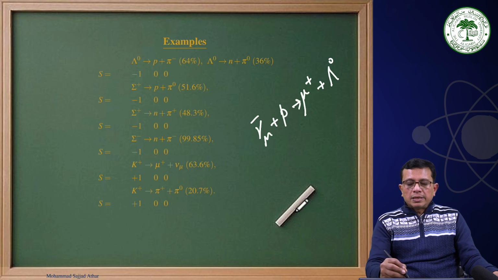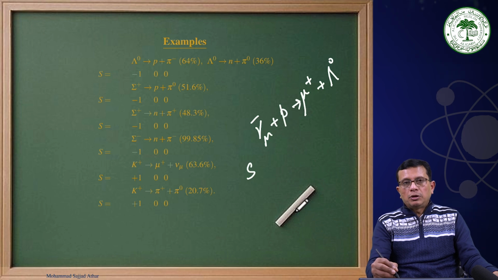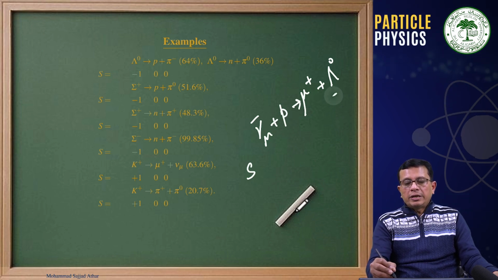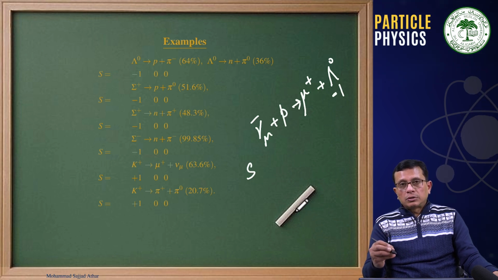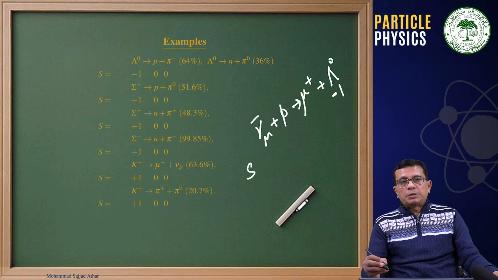Now, this is a lepton, a non-strange particle. This is a proton, which is a non-strange particle. This is a muon, a lepton, which is always strangeness 0. Therefore, here the strangeness is -1. Therefore, what we are finding out is that in the weak interaction process, we can produce a strange particle, but that will be only one of its type, not in pairs like we have in the strong interaction and electromagnetic interaction